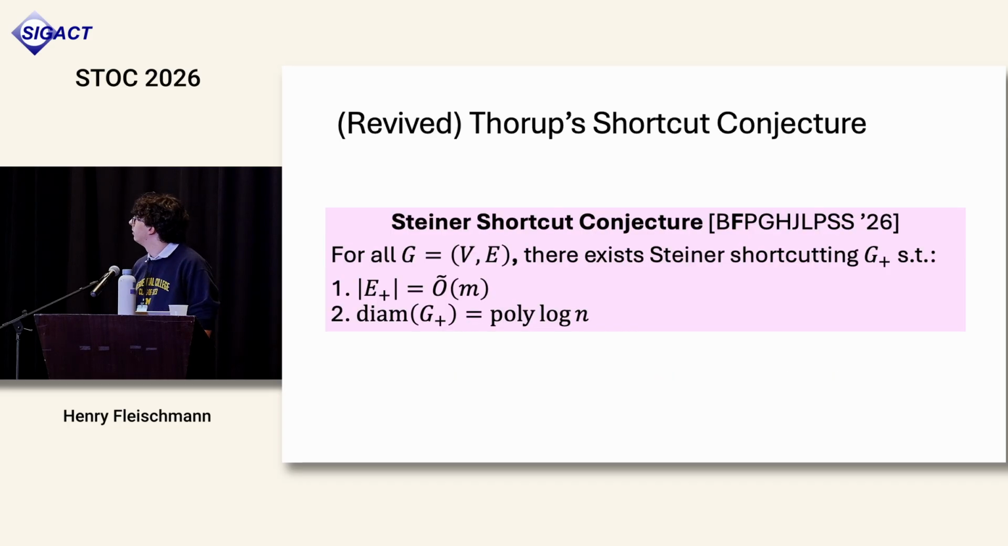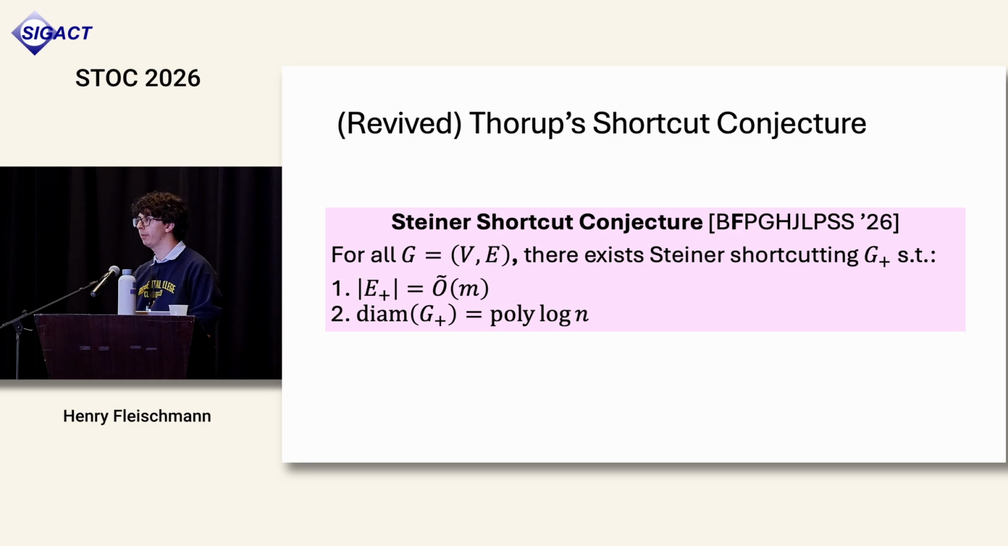And so for the application to parallel reachability, we can revive Thorp's shortcut conjecture. In our work, we conjecture that all graphs admit good Steiner shortcuttings. So this is a Steiner shortcut where the size of the shortcut is O tilde of m, and we reduce the diameter down to polylog n. Good. So we don't really know if this is true.